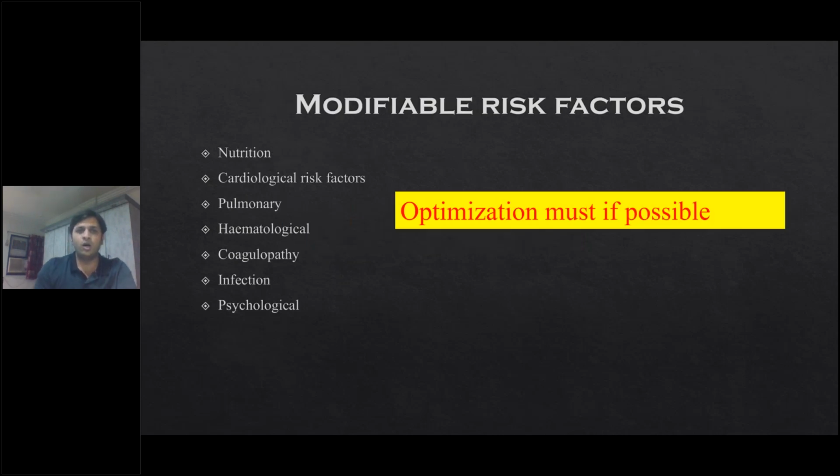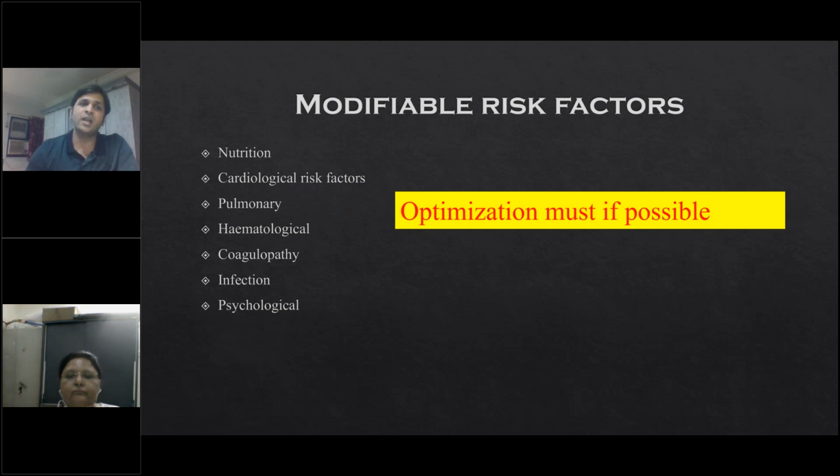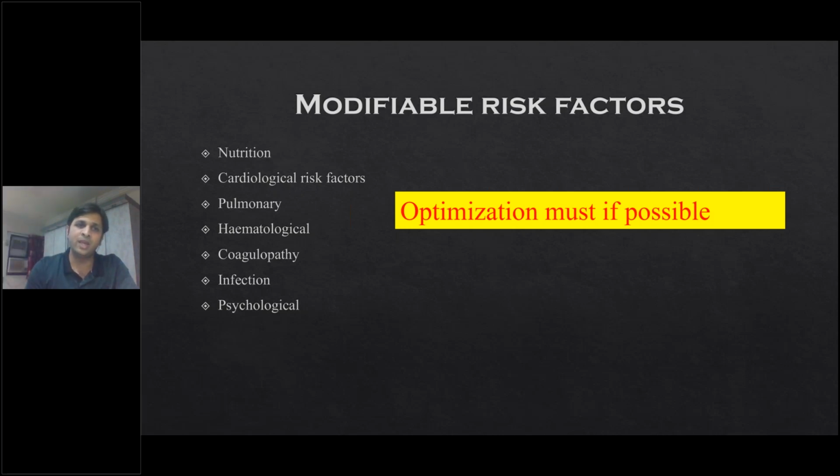So those are modifiable risk factors, like nutrition, which can be optimized. The other risk factors: cardiologically, a recent history of any MI or poor effort tolerance, or medically managed acute coronary insufficiency.